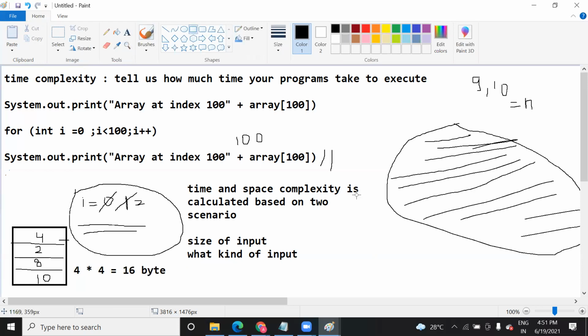Similarly, you have another memory that is of double type, and you have data like ABC.